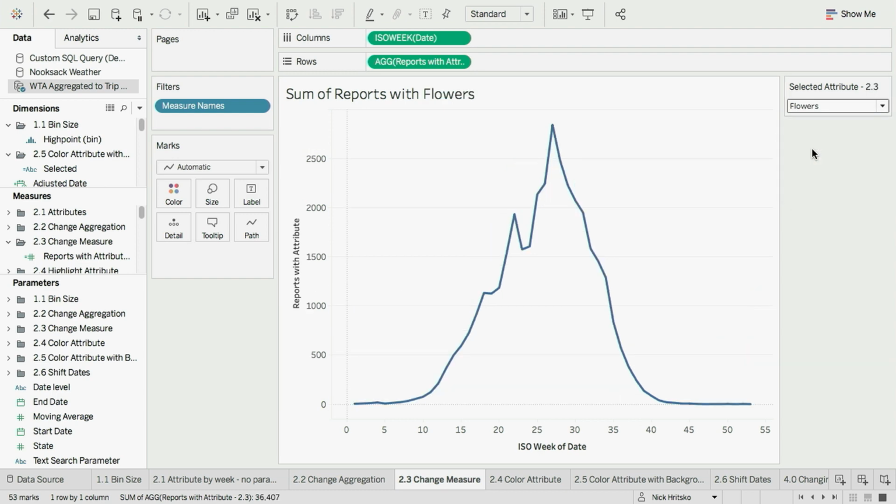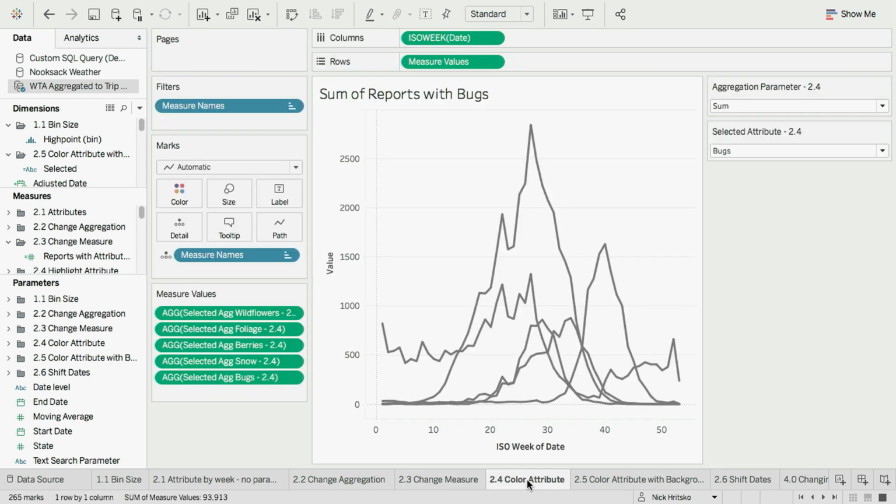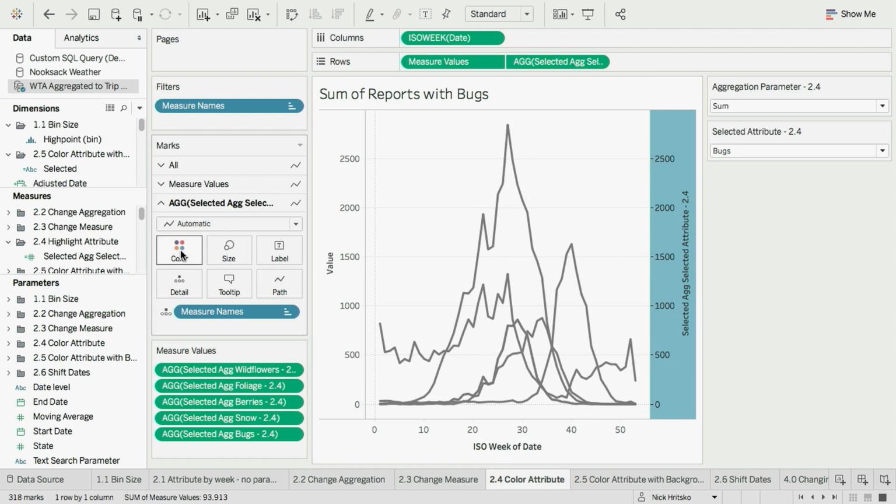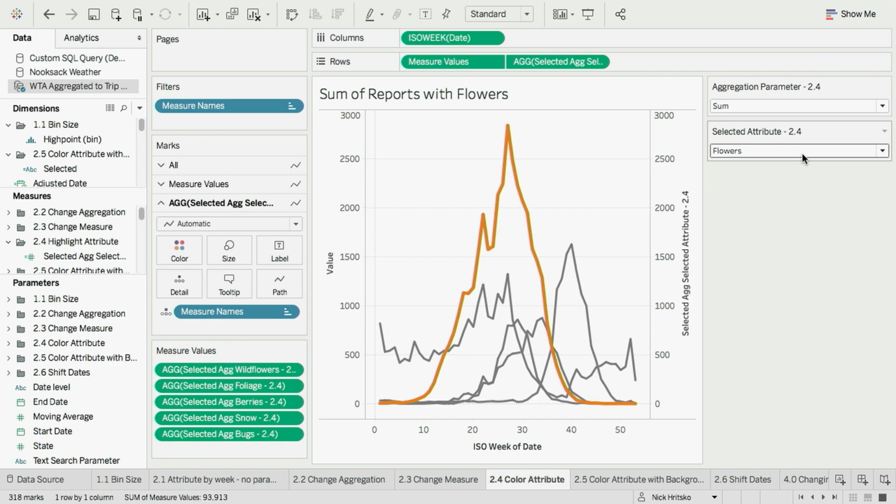And now, when I change the selected attribute, the viz updates so I can look at one measure at a time. Now, I'm going to take this and use it to build a bit of a highlighter. So I have all of my attributes up on screen at once, but now I'm going to pull out that measure that I had just created as a dual axis. I synchronize the axes, and I color it a nice jolly orange, and maybe make it a little bit bigger. And now, when I change the value of my parameter, a different line gets highlighted in that nice orange color.